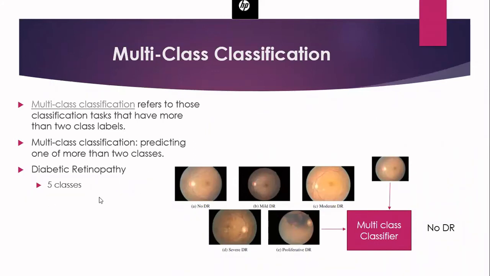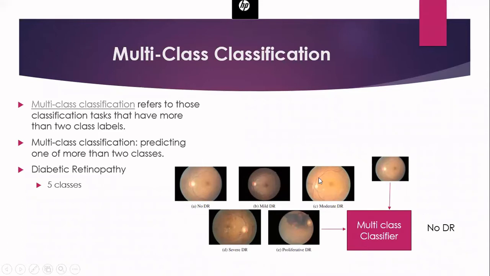Okay, and in this, my aim is, if I design a system for identifying the level of DR, I can train a classifier. If you consider this, I have 5 different categories: no DR, mild DR, moderate, severe, and proliferative. So in that case, my output should be any one of these cases. If I give any image as input, for example, here this is a perfect image, I will be getting the output as no DR. So similarly, your system should be able to detect all the 5 different cases.